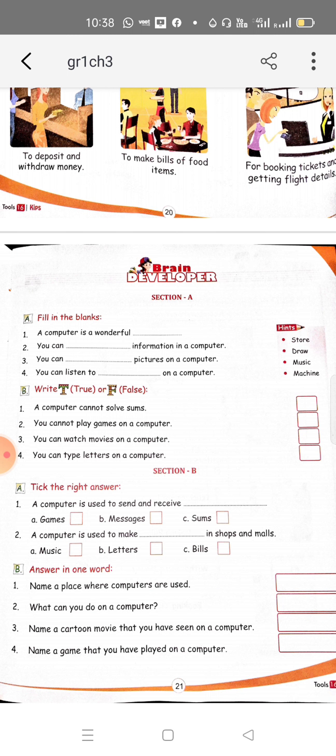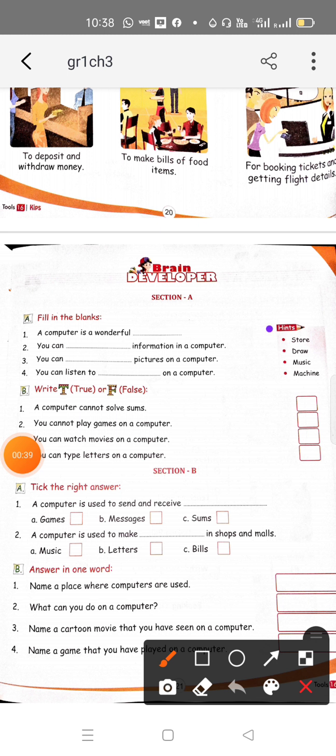So first we have the fill in the blank part. For completing it, hints are given on this side, so you all can take the help of these hints. First one is: a computer is a wonderful what? It's a machine. So, a computer is a wonderful machine.